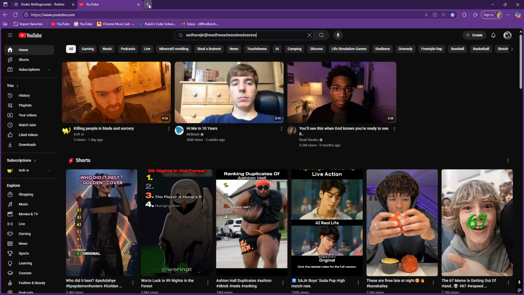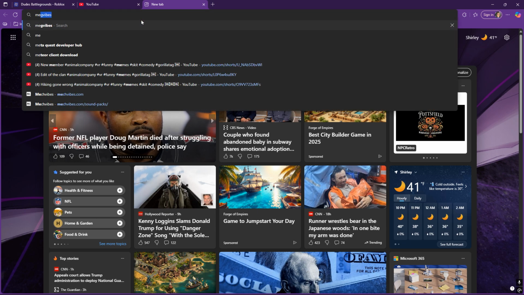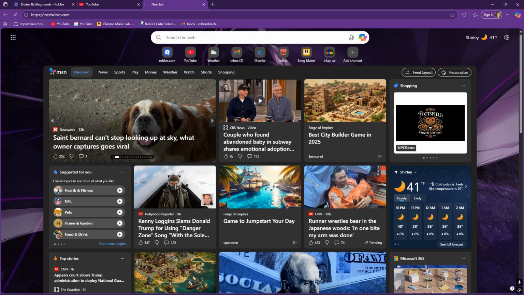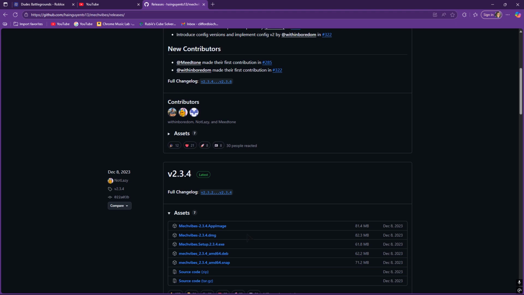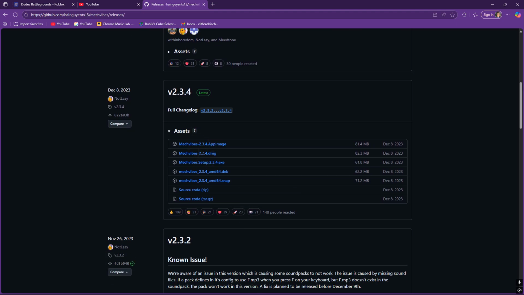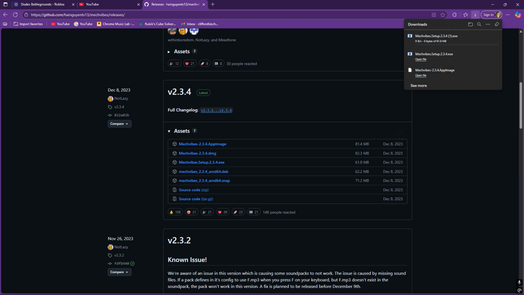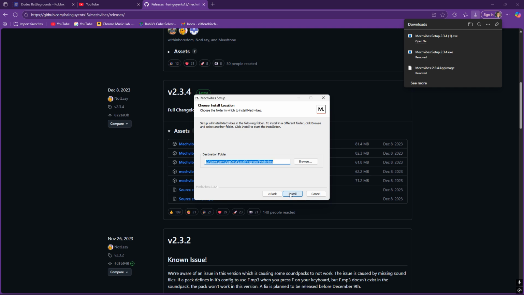So, first what you want to search up is Meg Vibes. It should be the first link. Click download now. And then don't click any of these. Click the setup one, Meg Vibes setup 2.3.4.exe. Install that. Don't mind those, I already installed it. So you click it, and then next, install.